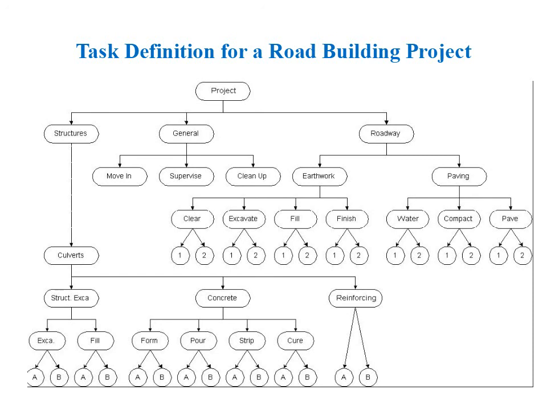For the culvert construction, we define the subdivisions of structural excavation, concreting and reinforcing. Even more specifically, structural excavation is divided into excavation itself and the required backfill and compaction. Similarly, concreting is divided into placing concrete form, pouring concrete, stripping form and curing concrete. As the final step in the structural planning, detailed activities are defined for reinforcing each of the two culverts. General work activities are defined for move-in, general supervision and cleanup. As a result of this planning, over 30 different detailed activities have been defined.